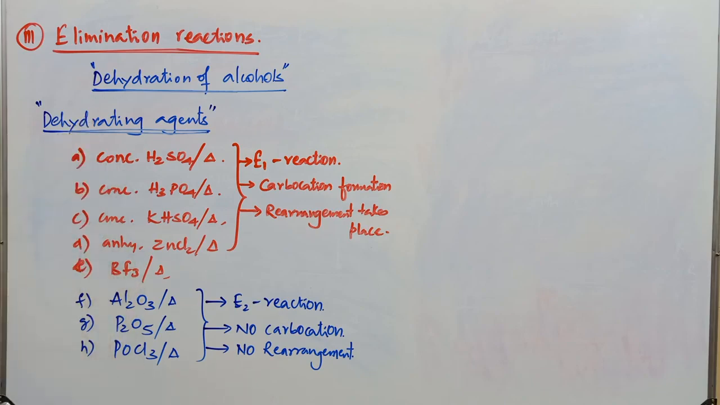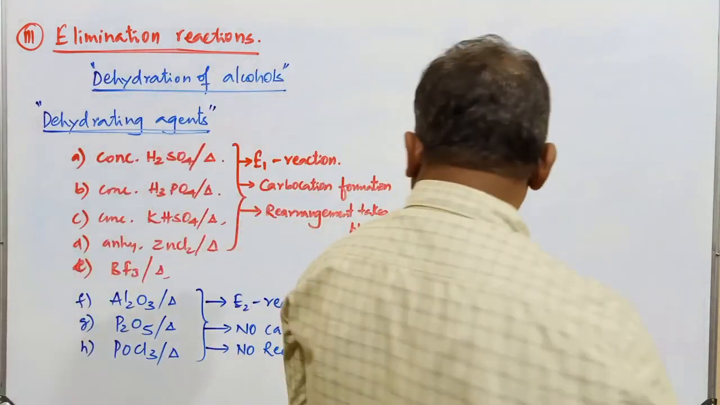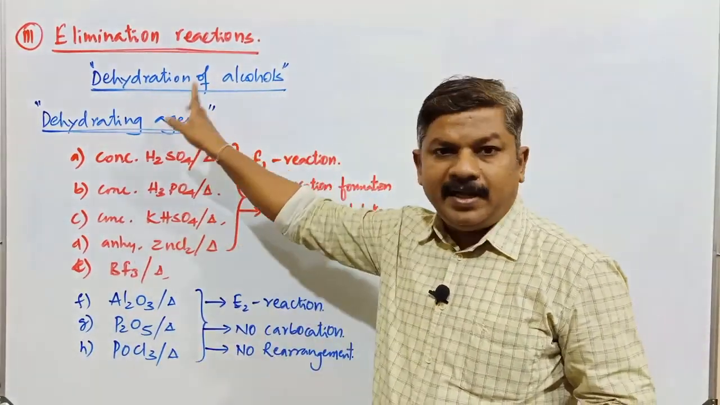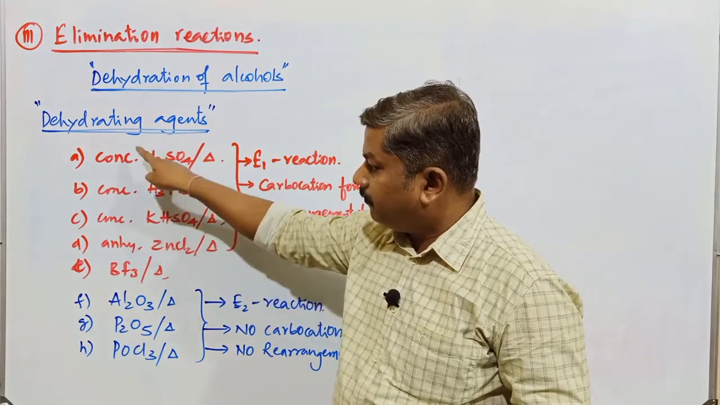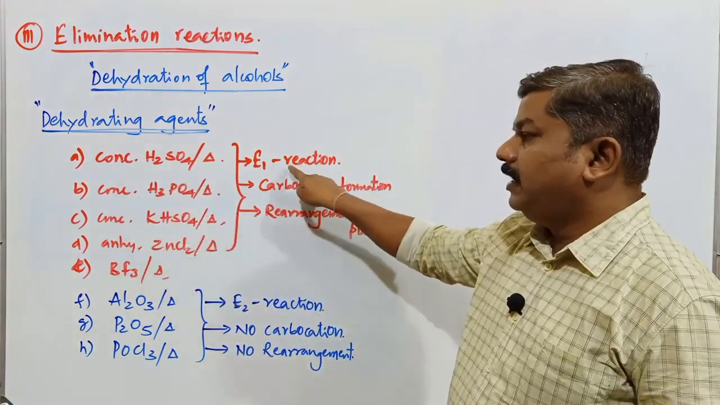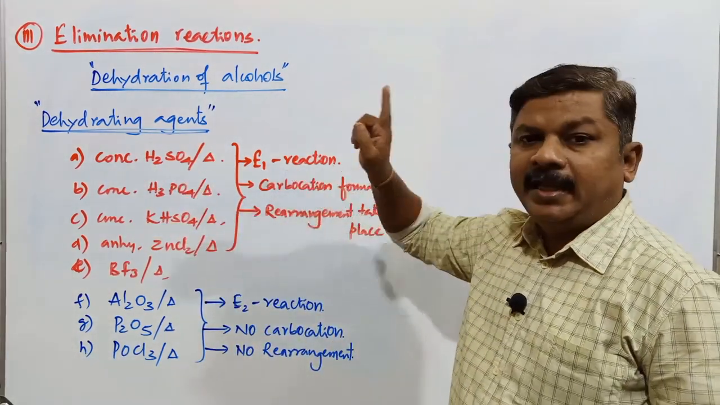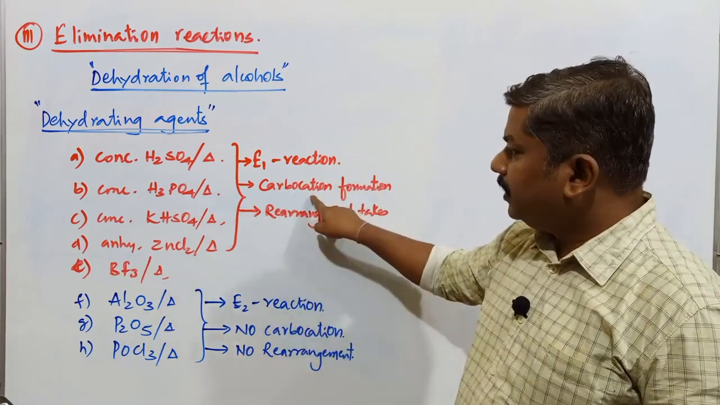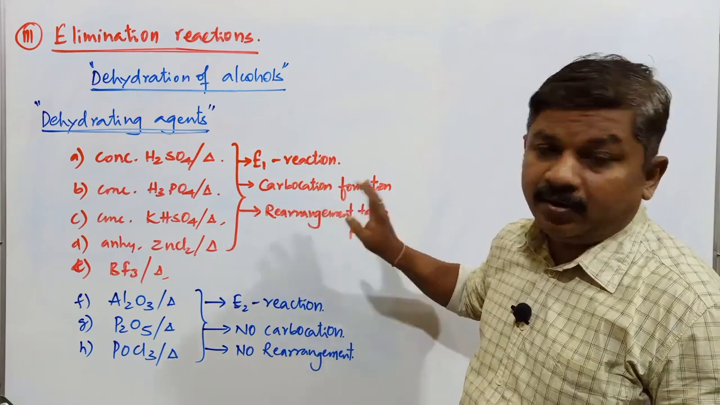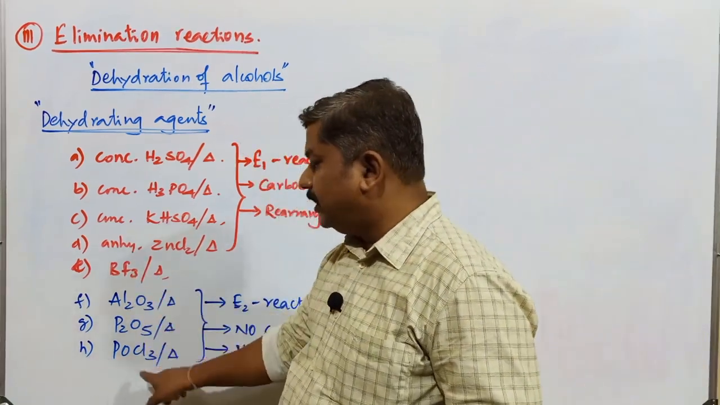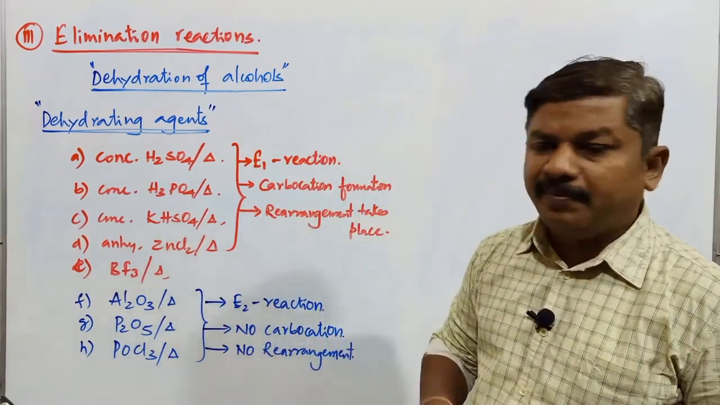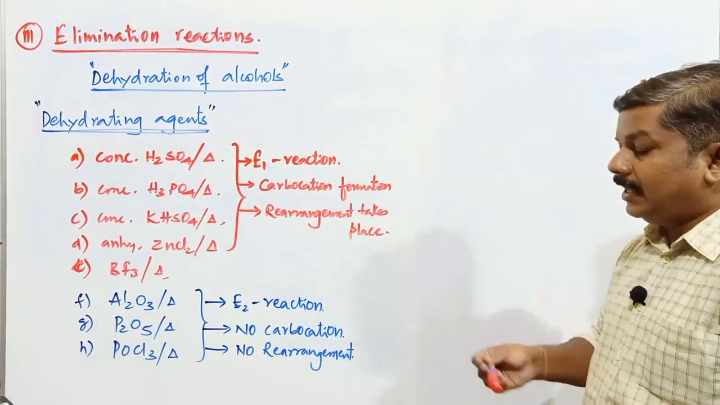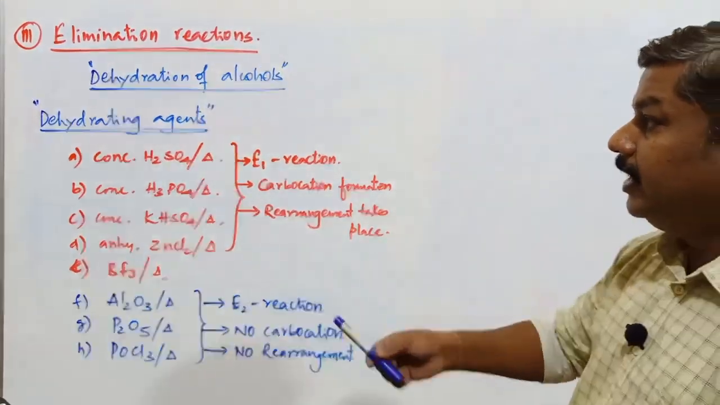That is the difference you have to remember between these sets of reagents. All these reagents are going to be used as a dehydrating agent, but in presence of the first 5 dehydrating agents, the reaction is going to be unimolecular elimination. In case of unimolecular elimination, carbocation formation takes place, and wherever carbocation formation takes place, it may undergo rearrangement. But in presence of these dehydrating agents, the reaction is going to be bimolecular elimination or E2 reaction, no carbocation and no rearrangement.